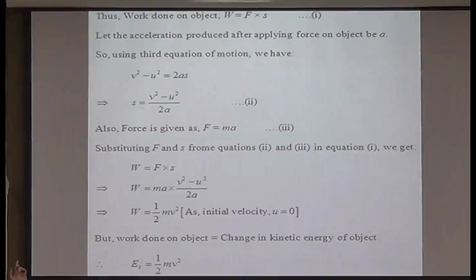So we will substitute that in the force formula, F equal to ma. When you substitute it into the force formula, you will get work done, ma into v square minus u square upon 2a. a, a cancels, so it becomes half mv square. You are considering here the initial velocity to be 0. If it is not 0, then the formula will be half m into v square minus u square. Is that clear?